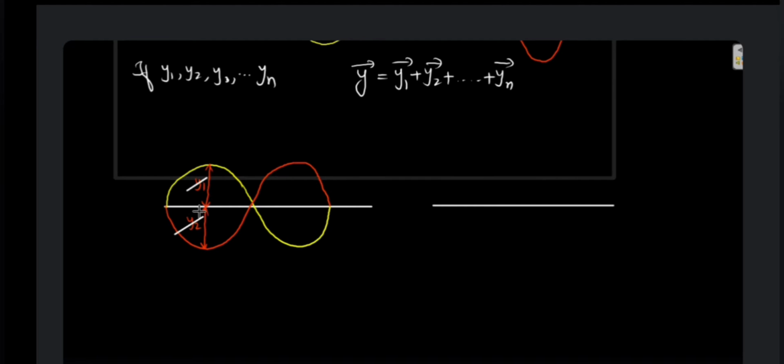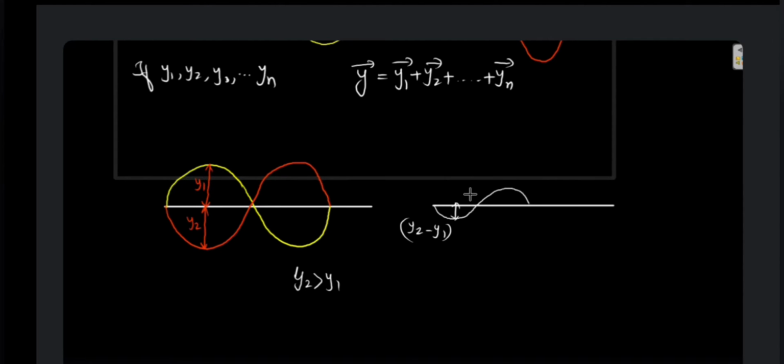Okay, supposing one of them is bigger, then what will happen? Supposing y2 is greater than y1, what is going to happen over here? There will be a wave something like this. That means this amplitude is going to be y2 minus y1, the difference between them.